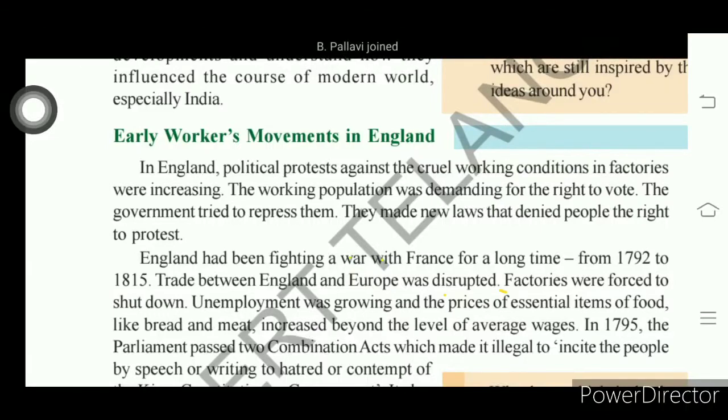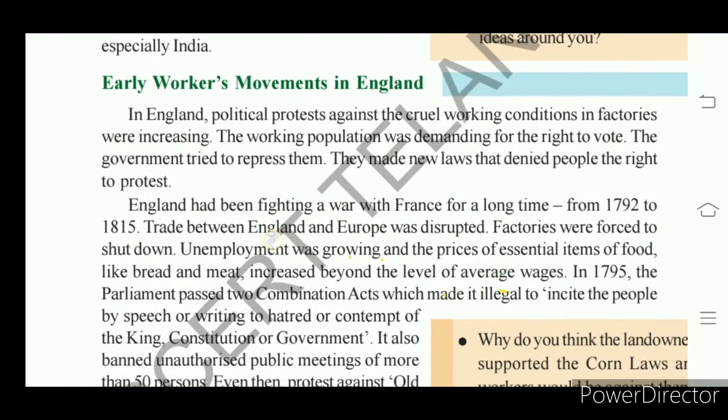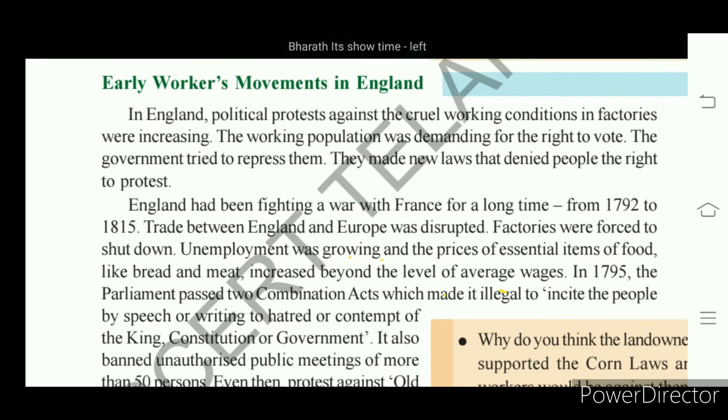Early workers' movements in England. This is the topic we started yesterday. So, here it is the first time in England a movement started by workers against the industrial owners.